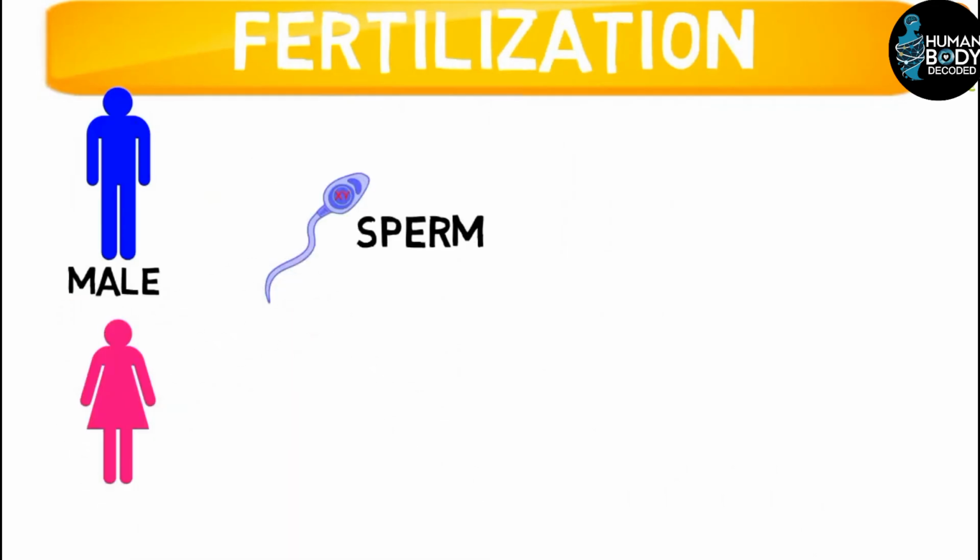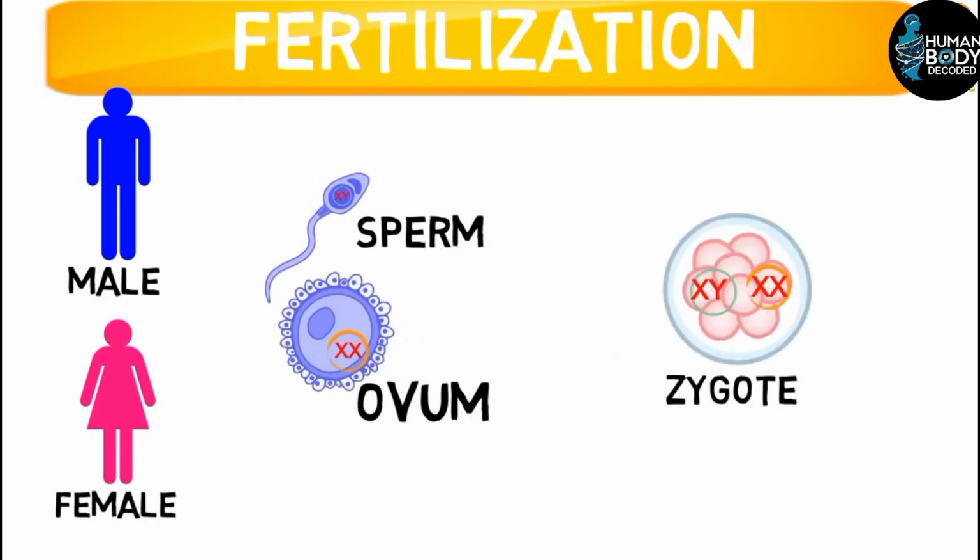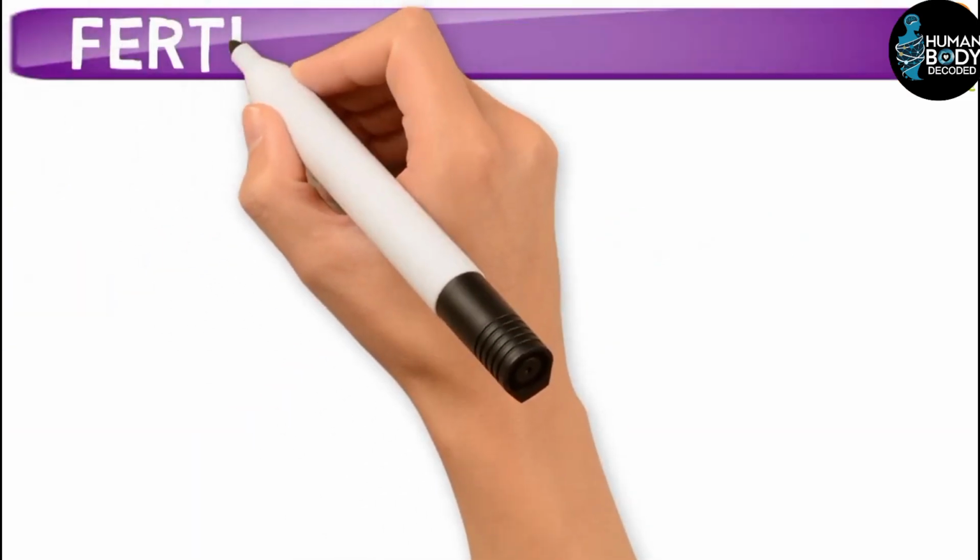Fertilization is a process in which the male sperm and the female's ovum fuse together to form a zygote. This process is called fertilization. In today's lecture, I'll be explaining fertilization in animals.